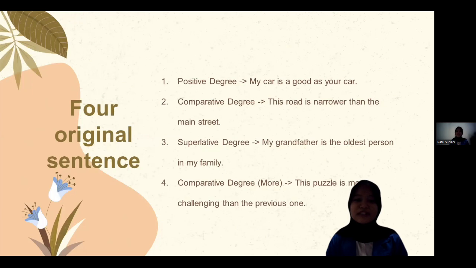Next, for original sentences, I made some. Number 1, I made with positive degree. My car is as good as your car. Number 2, I use comparative degree. This road is narrower than the main street. And number 3, I use superlative degree. My grandfather is the oldest person in my family. Number 4, I use comparative degree with more. This puzzle is more challenging than the previous one.